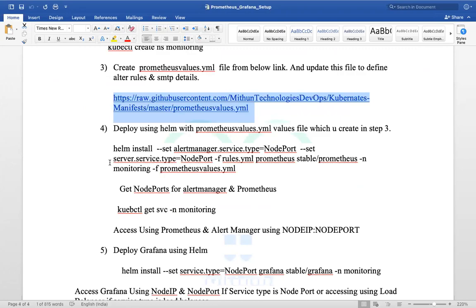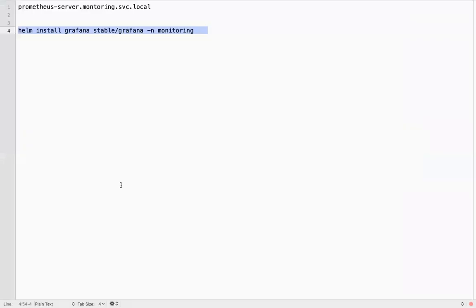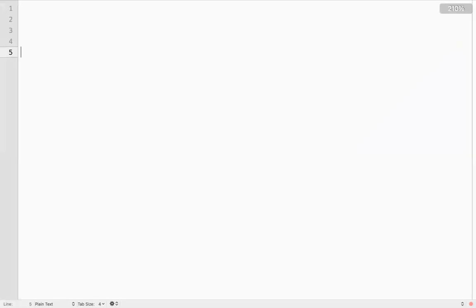And there is one more kind of application which we will use for log aggregation and log monitoring. Why do we need log aggregation and log monitoring? We will have a lot of applications. Each application will generate a lot of log files. We will have hundreds of microservices. One service is talking to another service, right? It is generating a lot of log files.